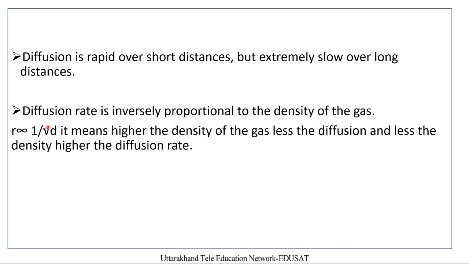It means that if the density of a gas is less as compared to another gas, then the low-density gas will have a higher diffusion capacity as compared to the gas having higher density.